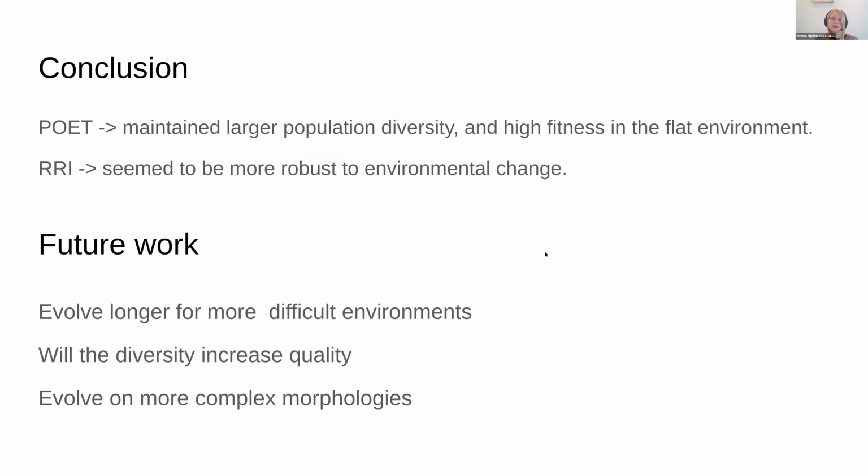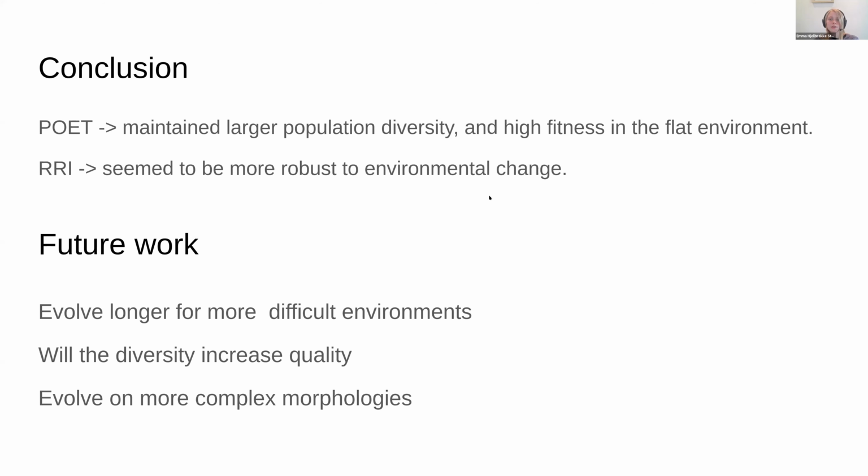To summarize, we conclude the individuals evolved with POET maintained larger population diversity than the other 2 methods for changing environments. The individuals evolved in POET also managed to find high fitness in the flat environment, equally high fitness as a static method. POET also found high fitness in the flat environment for a larger variety of morphologies.